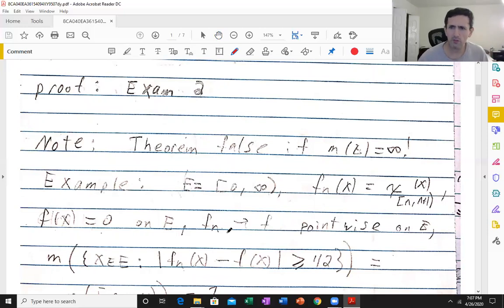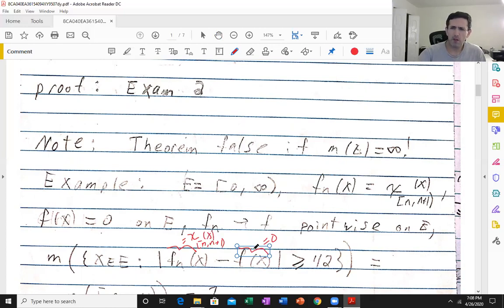Okay, now let's look at the measure of this set here. Anything strictly between 0 and something less than or equal to 1 works. 1/2 is simplest. All right, so of course this here is 0. This here is the characteristic function of n to n plus 1.